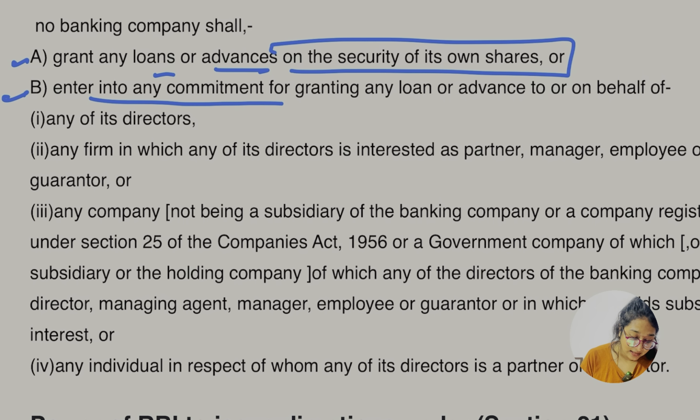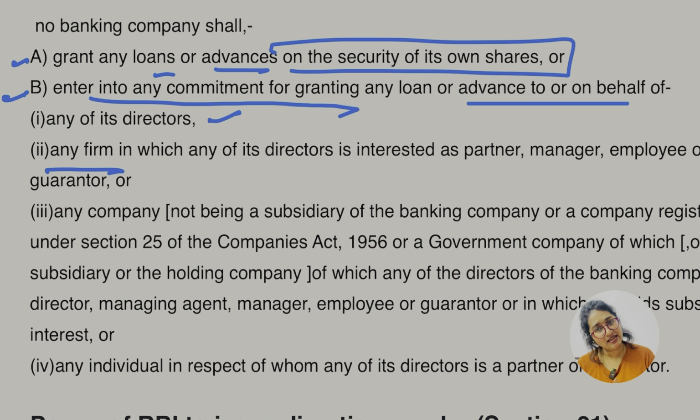Second, enter into any commitment for granting any loan or advances to or on behalf of whom? First, a director. Second, a firm in which any of its directors is interested as partner.